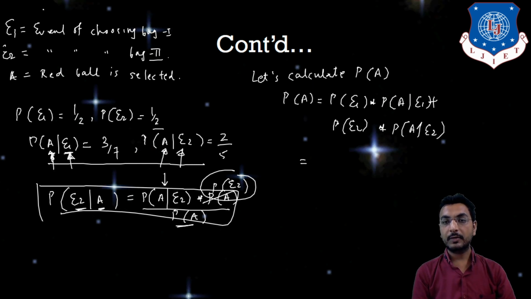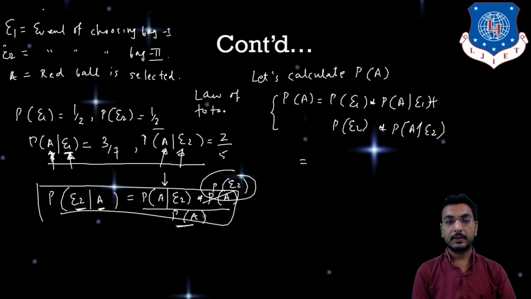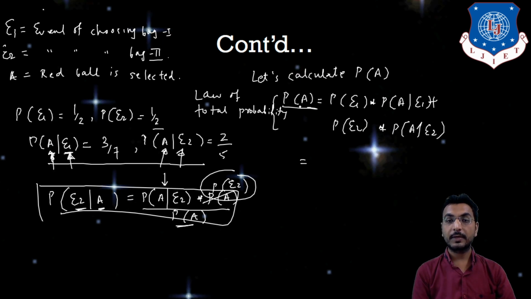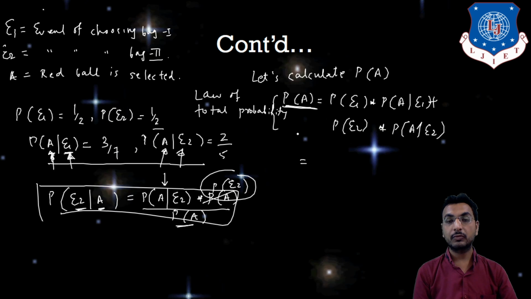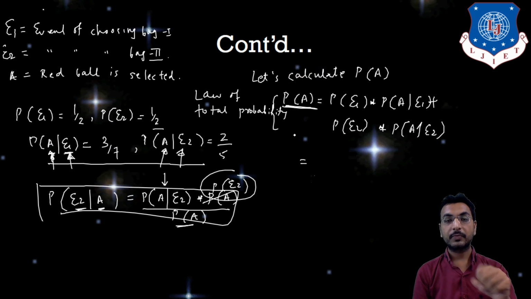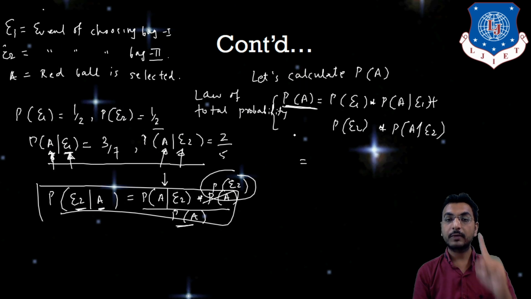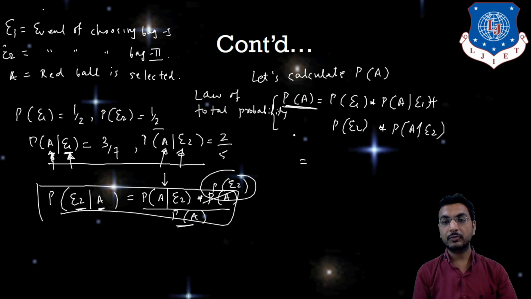So how have we been able to say how this formula has come up? This is called the law of total probability. How will we be able to apply this law of total probability? This law can be applied only and only if we have two events which are mutually exclusive. For example, if I am picking up the ball, it will never be possible that both the bags are selected simultaneously. If I am picking a red ball, then only one bag will be selected at a time. So these two events can be treated as mutually exclusive events.